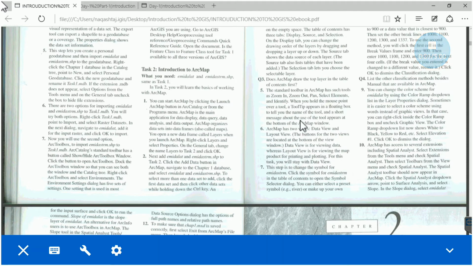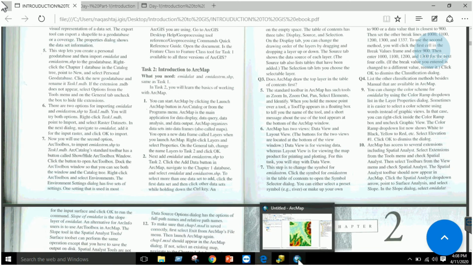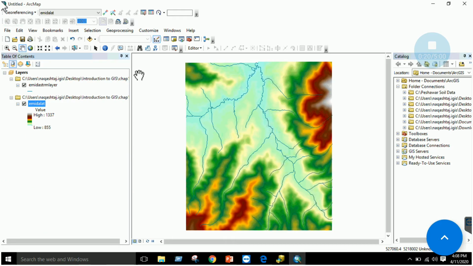The next is to use some basic tools in the ArcMap window, which is our next step. I will be opening my ArcMap again, right? So first of all, let's go to the basic tools of ArcMap, right?